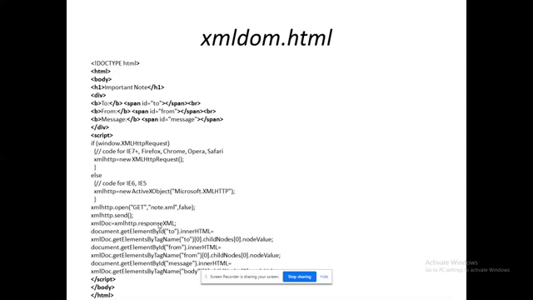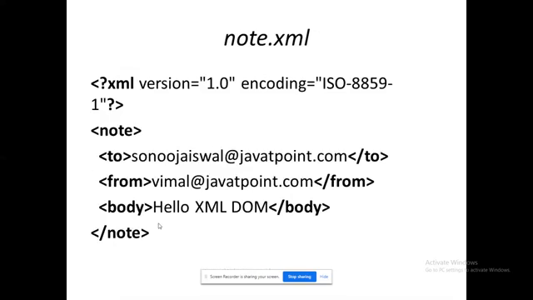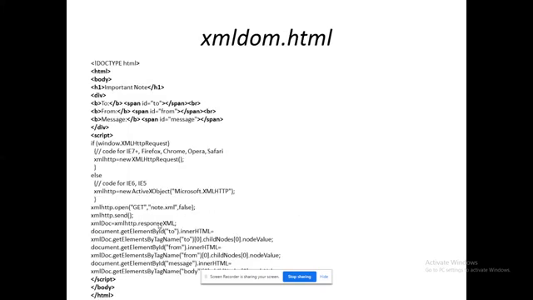The element ID within the tag I have given as 2, to2. It represents the ID. The ID is nothing but what I have given in the span tag. So in 2, what is the content available? I am referring to innerHTML. What is the content available? See, this Sonu Aiswal at javatpoint.com. That is what is available in that 2. So now I have referenced the left side variable. Now only I am going to extract a value.